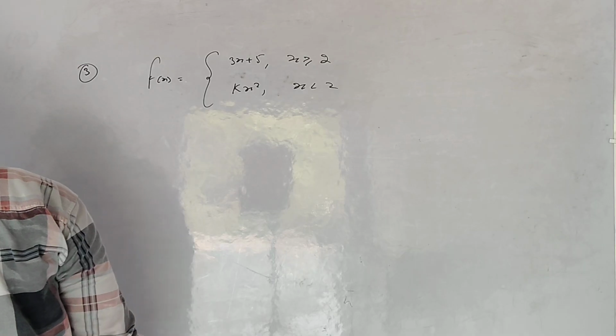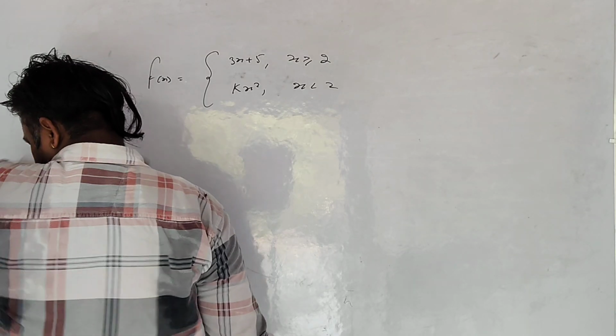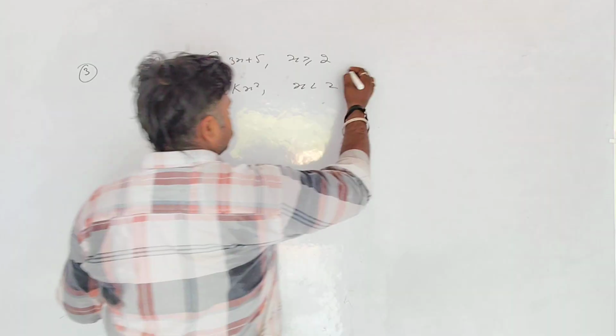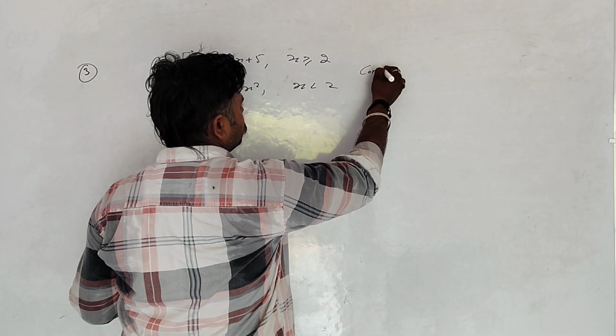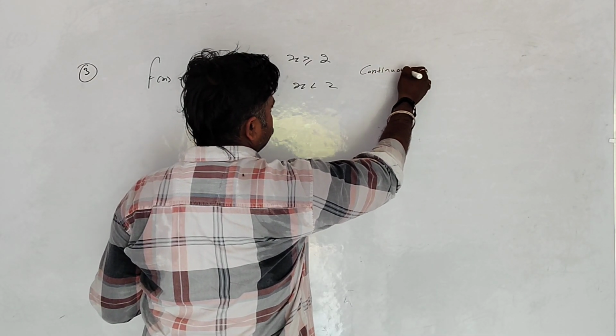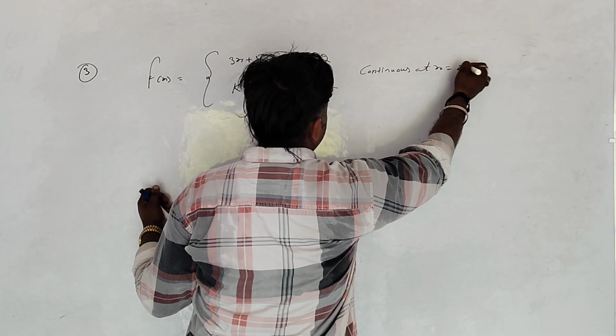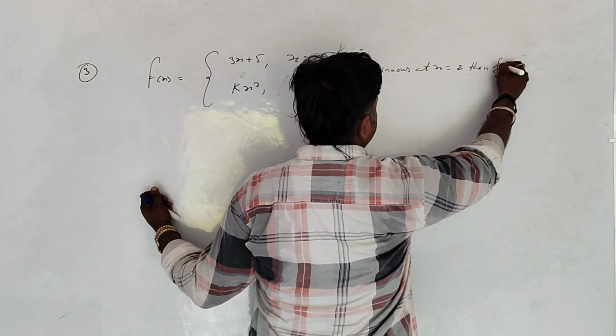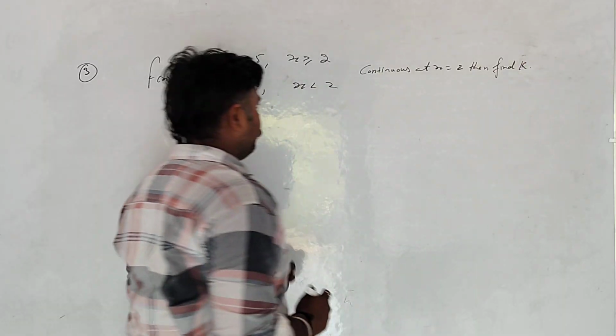The function is continuous at x is equal to 2. Then find k.